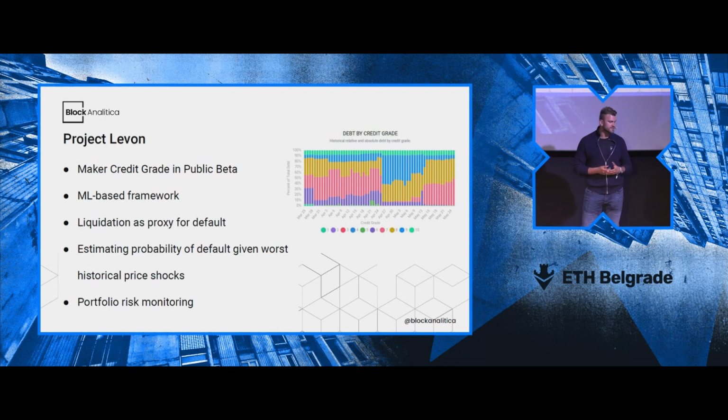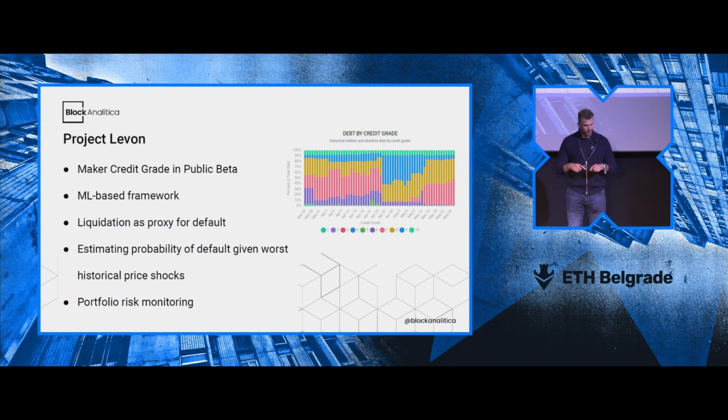That's why we have liquidations as a proxy, and that makes it a binary classification problem. That means it's ideal for machine learning modeling. Additionally, what we're doing under the hood is estimating the probability of default given the worst historical price drops. So we take the training data of all the history of Maker, and then we take the worst price drops, and we can also expand that, make it a bit worse or a bit better, and then we can see which vaults would be liquidated given the fitting of the model.